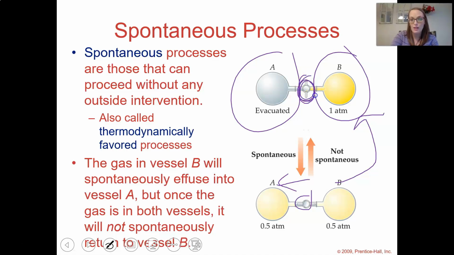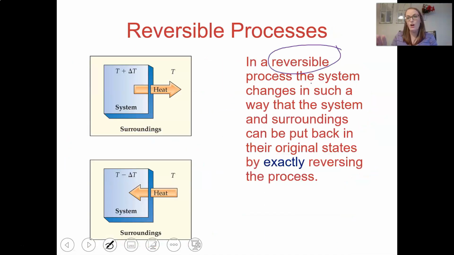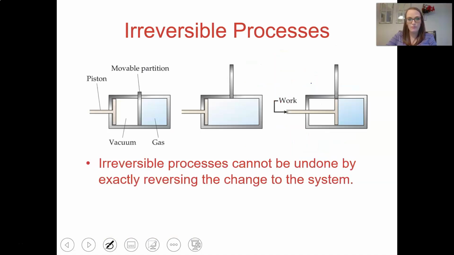Okay, I did it by opening the valve. I can't reverse it by opening the valve. So that's what reversible means. And for our sake, nothing is reversible.